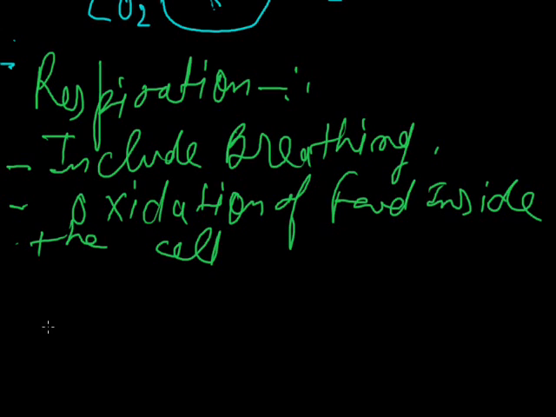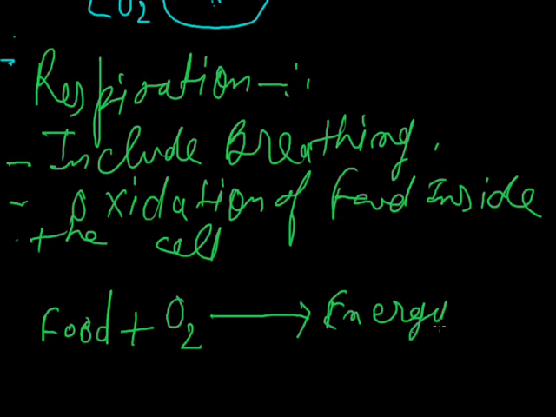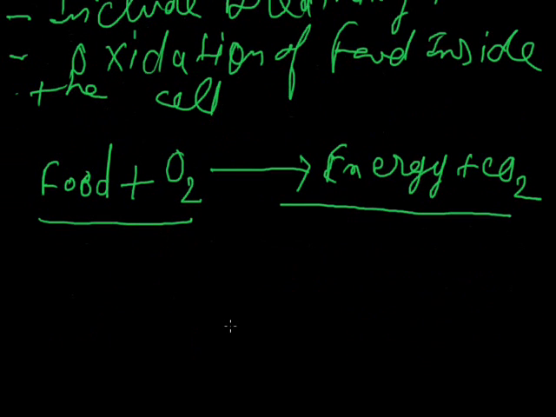If I write the equation for it: food plus oxygen provides energy and CO2. This is the simple process of respiration. In this, breathing is included and the oxidation of food is also included. So you can simply say that breathing is just the exchange of gases, and respiration includes the exchange of gases as well as the oxidation of food inside the body cell of an organism.